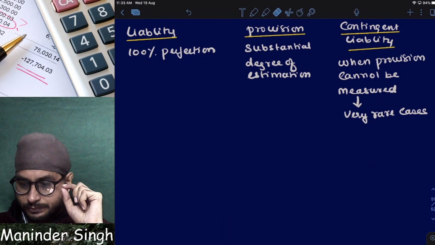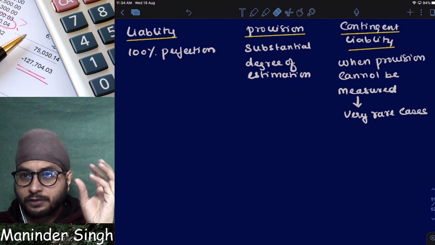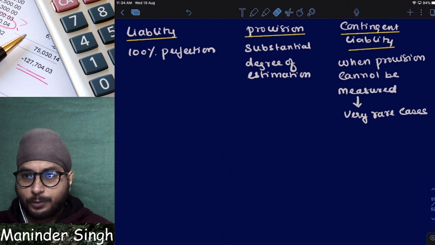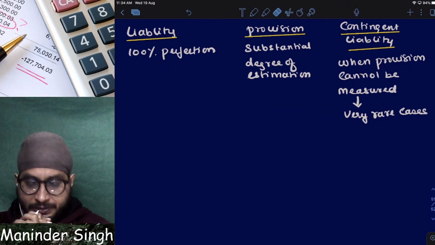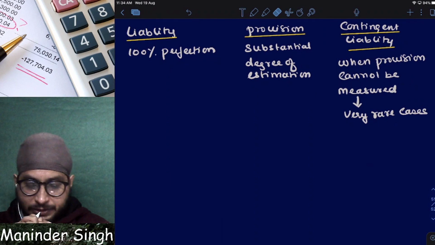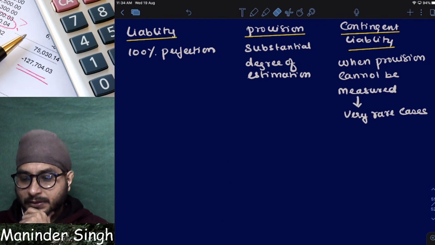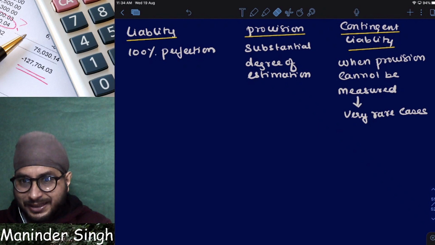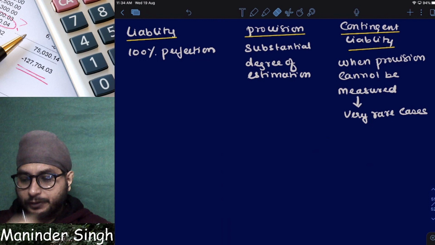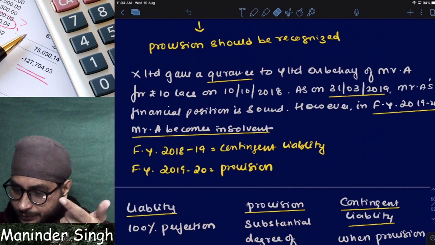Next, bad debts. In the last 3-4 years, 2% of the people are not paying me money. Whatever sales I am doing, 2-3% people are unable to pay me. Now, am I 100% sure that only 2-3% people are there? It can be more or less also, but around 2% people are not paying me. Now tell, am I 100% perfect or less than 100% perfect? Less than 100% perfect. That is called what? Provision.